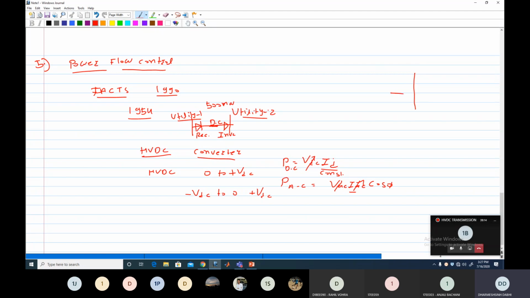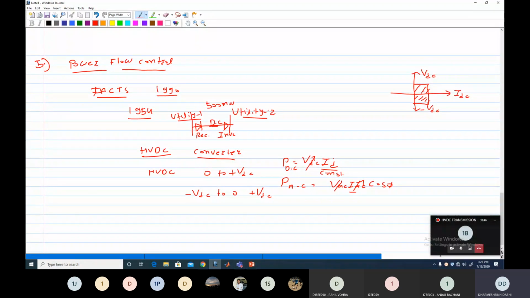I can operate the HVDC line in two modes. In the first quadrant, where the x-axis is the DC voltage, VDC, and the other axis is the current IDC, both are positive. So we operate the HVDC line in the first region. When the voltage is negative, minus VDC, we operate the HVDC in the second region. So we can operate HVDC in two regions.